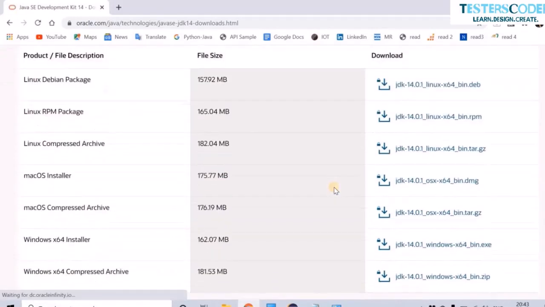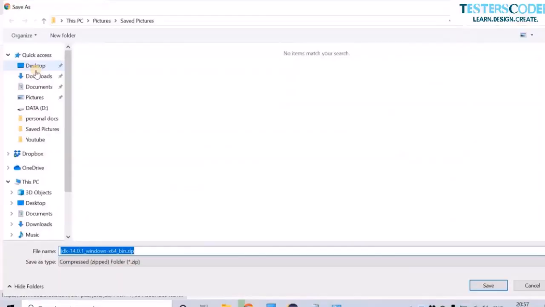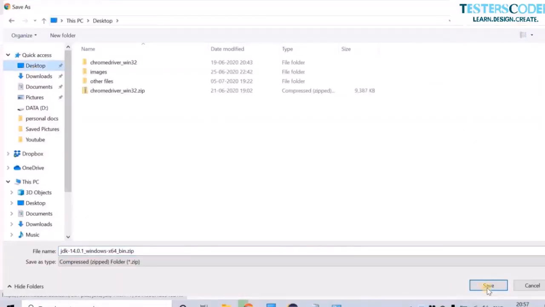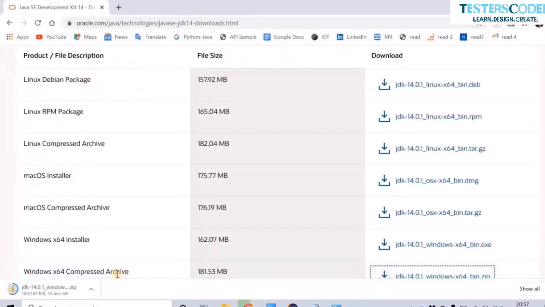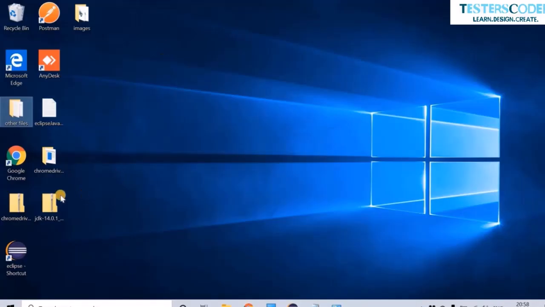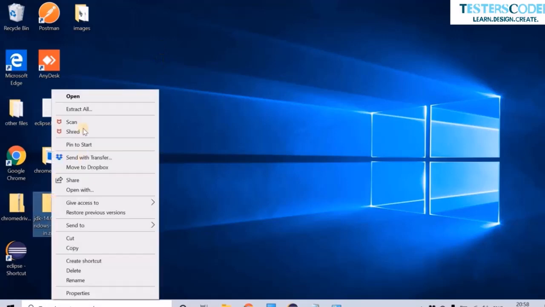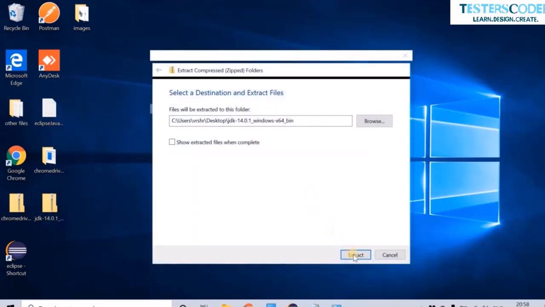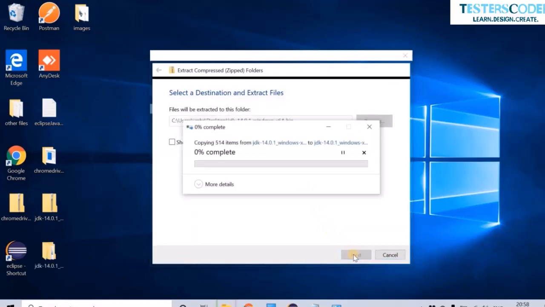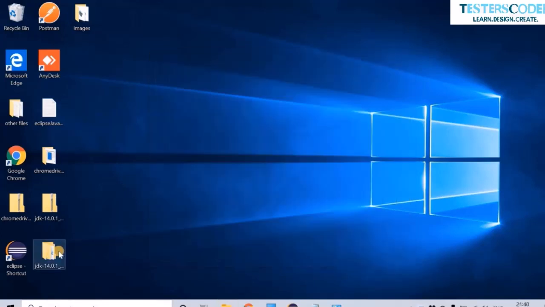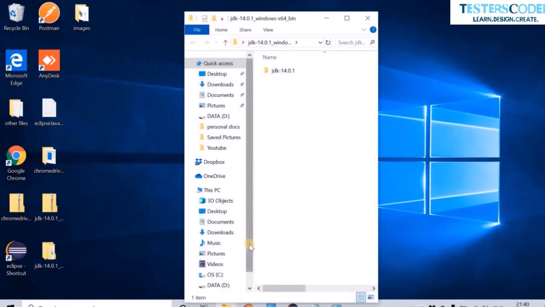When we scroll down, in this page we will find the required file to download, which is the 64-bit JDK version in a zip file. I'm going to download this on the desktop and click on save. So my file is getting downloaded. As you can see, my zip file got downloaded. So let us go to the desktop and I'm going to extract this folder. Click on extract. You can see that I have extracted my JDK folder on the desktop.